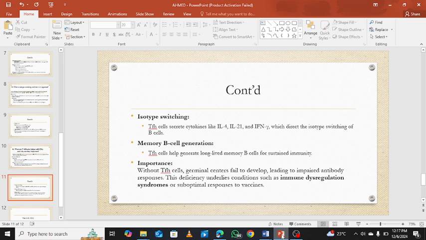Lastly, we can talk about the importance of these cells. Without these cells, germinal centers fail to develop, leading to an impaired antibody response. This deficiency underlies conditions such as immune dysregulation syndromes or suboptimal response to vaccines.